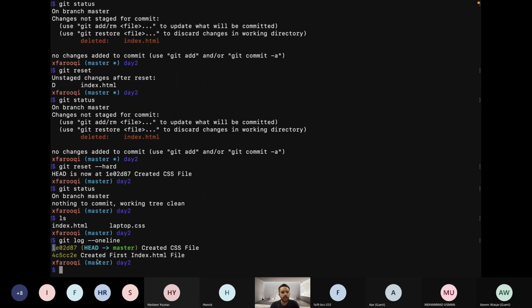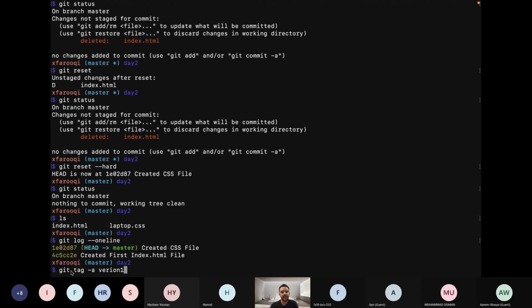Right now, where are we? You can see head is pointing at master, and we are currently at commit 1EE, named created CSS file. If I write the git tag -a command with version 1.0, it's not necessary to write v1.0. You can write version 1 or whatever you want. You can decide the name of the tag on your own.